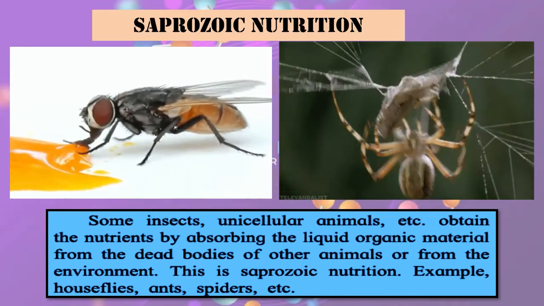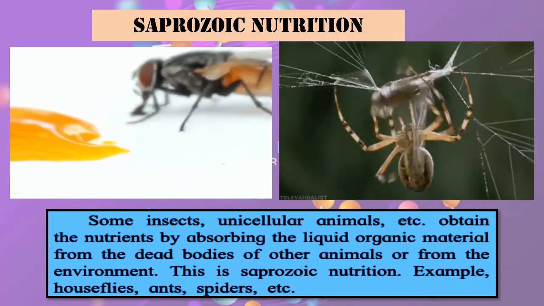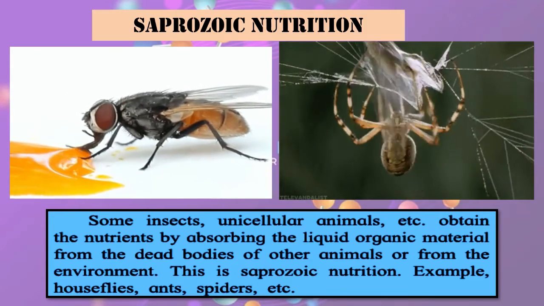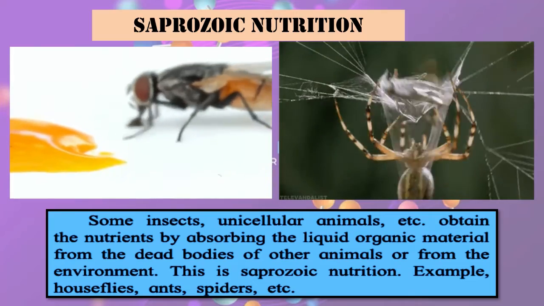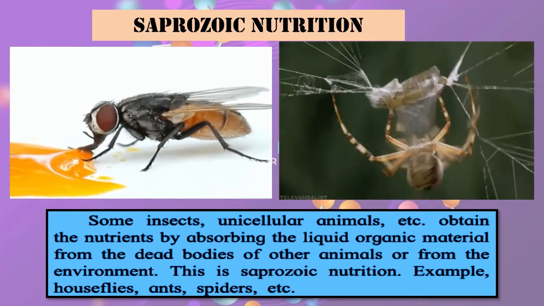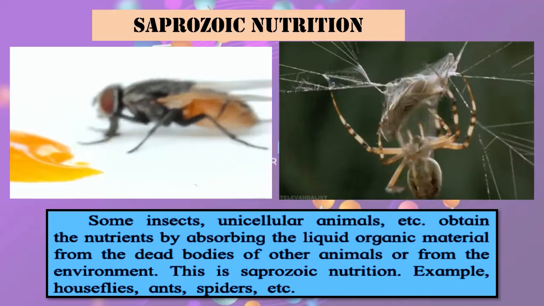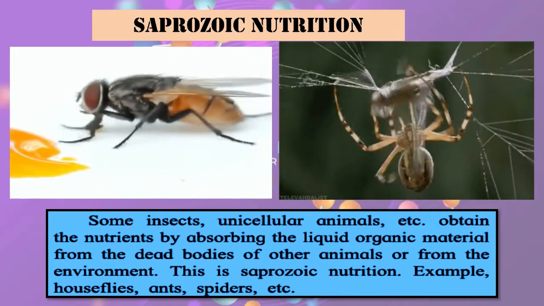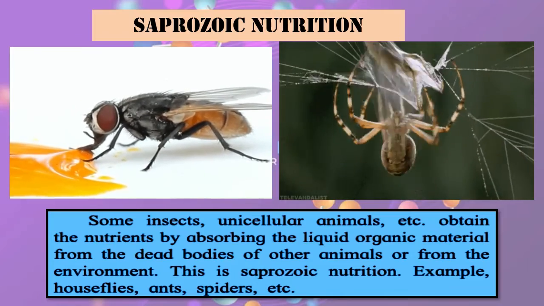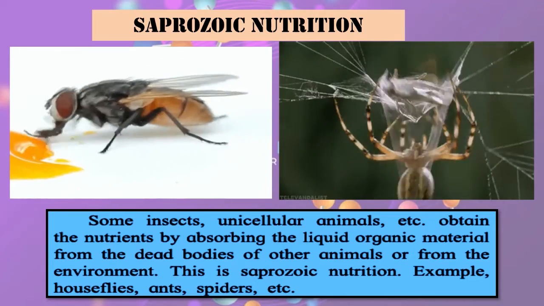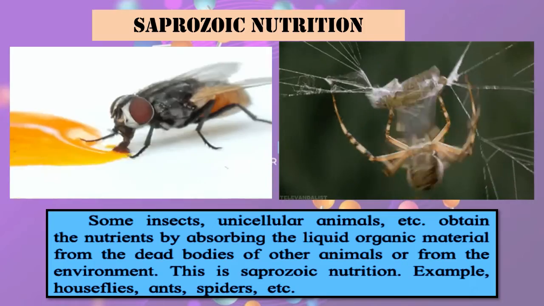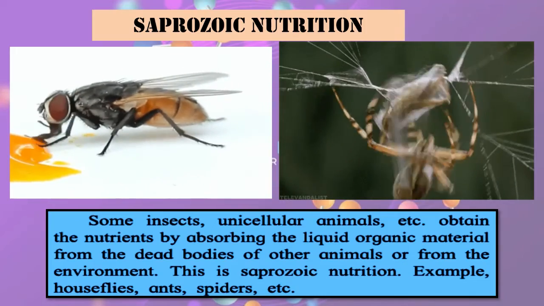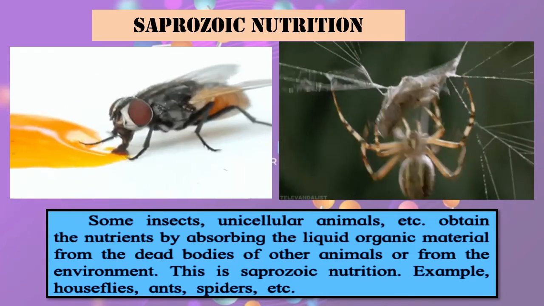Whenever you see a housefly roaming around near the garbage or near any dirt, you will normally find flies moving around it. What are they doing? All the dead and decaying things tend to release substances. Okay, they release juices, and the housefly or the spiders or the ants, they tend to absorb that juice and get nutrition from that.